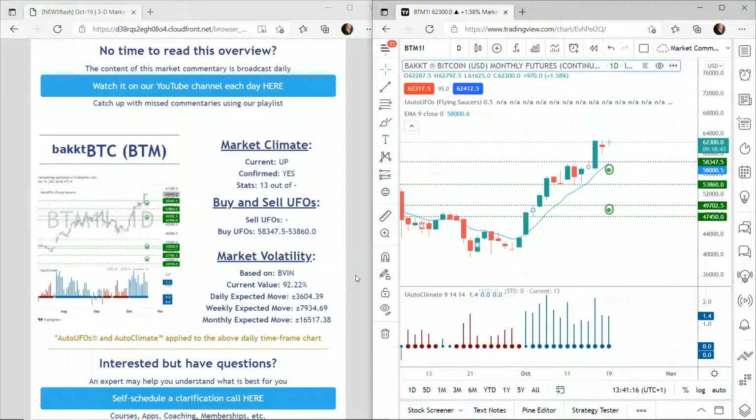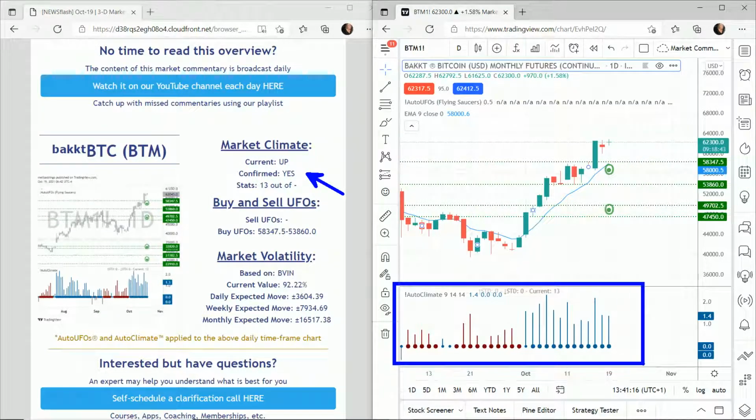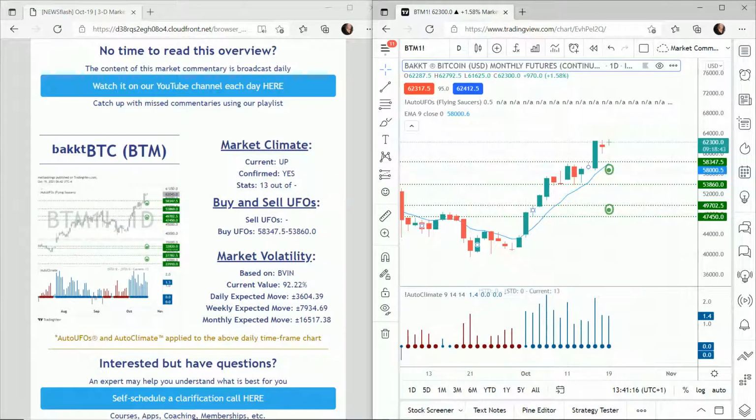So that's each of our markets. For each of our markets, we've looked at climate. We've looked at an app that tells us where the probability is, up, down, or nowhere, and therefore we have an idea of whether or not to buy, sell, or do nothing. We've then looked at our buy and sell UFOs, unfilled orders. Where do we have buyers and where could we have sellers that could push price up or down respectively, giving us an idea of where to buy or sell. We've also looked at volatility, which is how quickly these markets are expected to move.